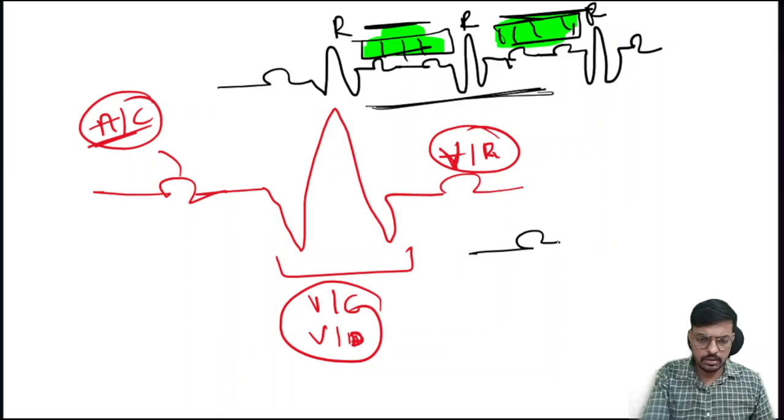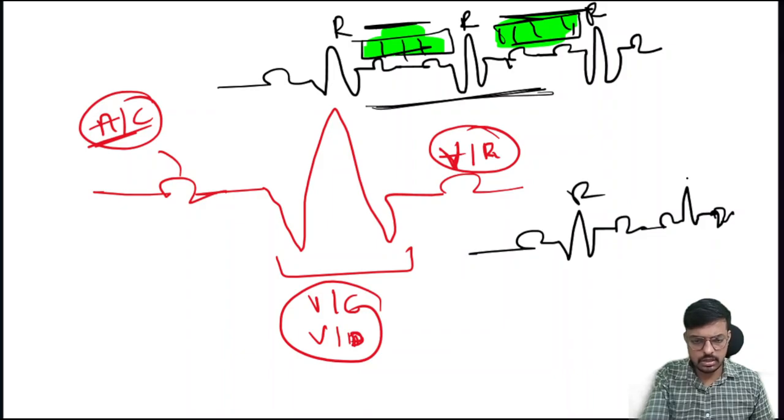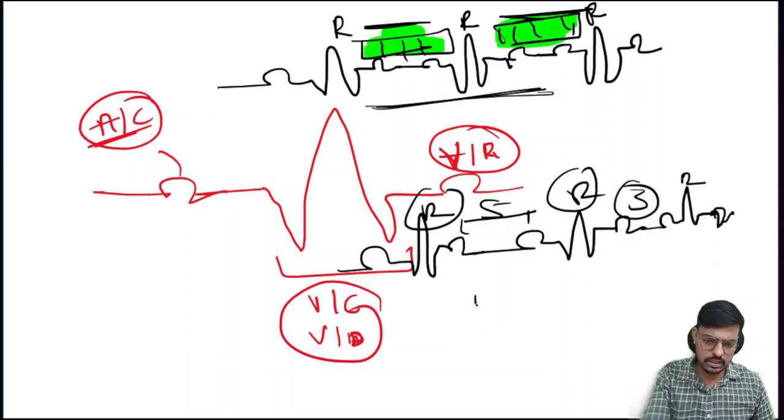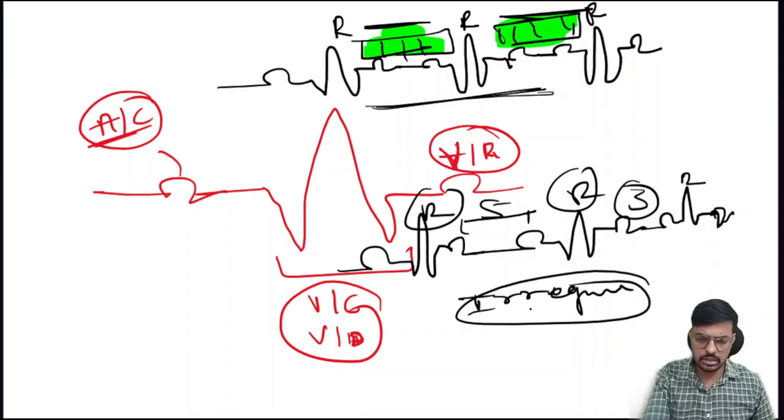Now consider this RR interval. The difference is 5 large boxes here and 3 large boxes there. Between the two RR intervals, the number of large boxes was different. So we call this one irregular. We call this the irregular RR interval.